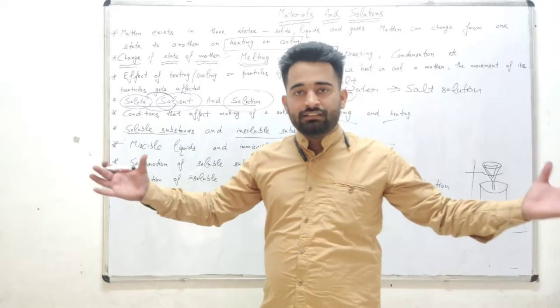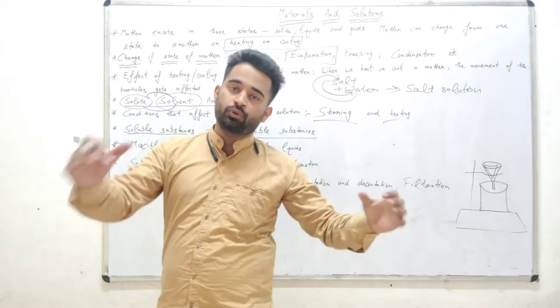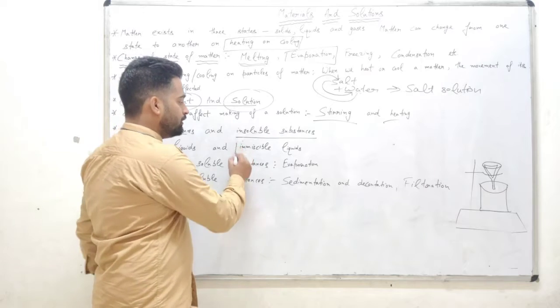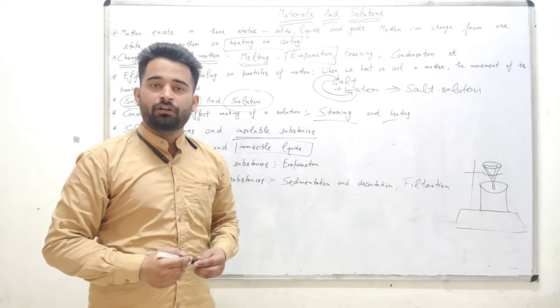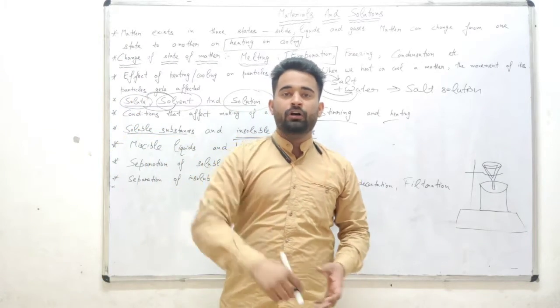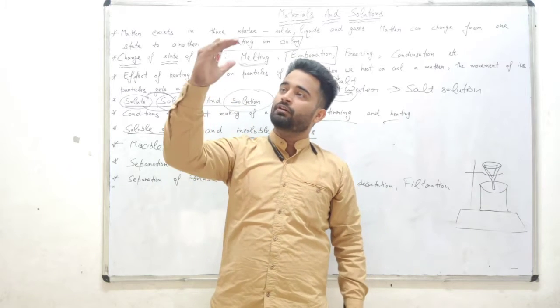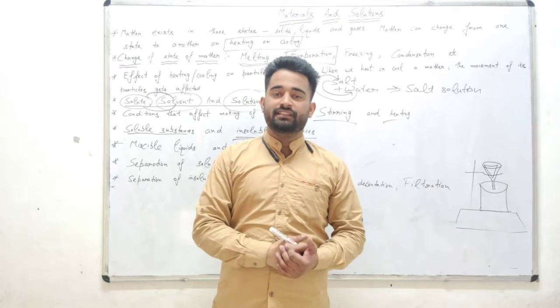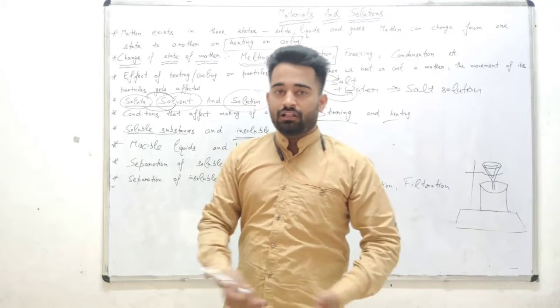And the liquids that do not mix completely into each other are called immiscible liquids. What are they called? Immiscible liquids. For example, oil and water. When you mix oil into the water, the oil will remain on the upper surface of the water. It means they do not mix with each other, and they are called immiscible liquids.